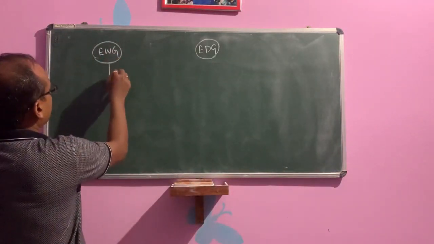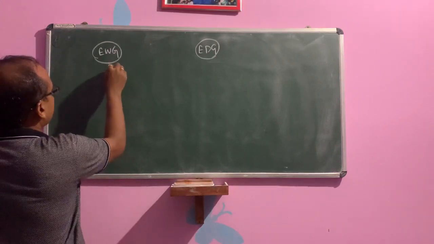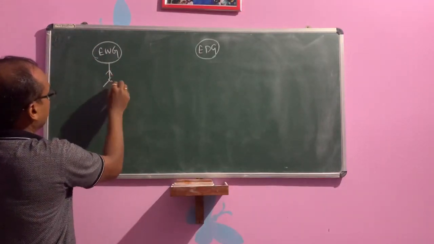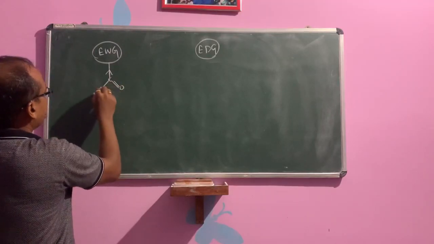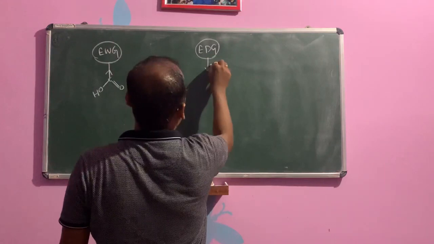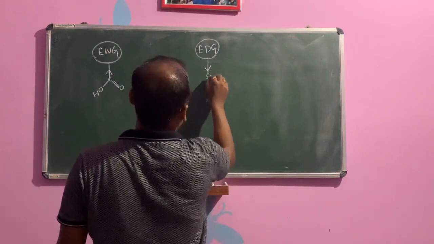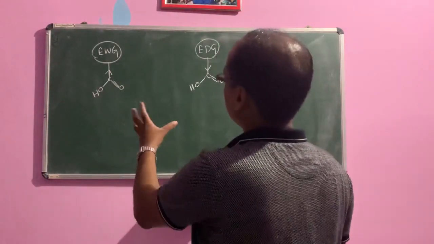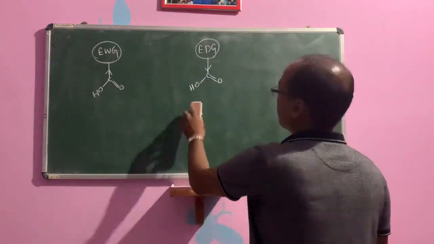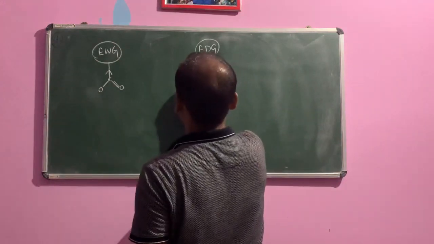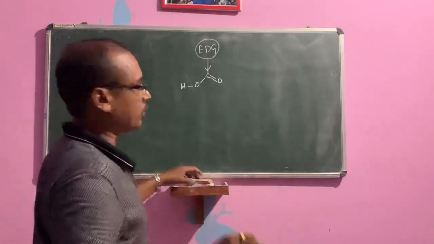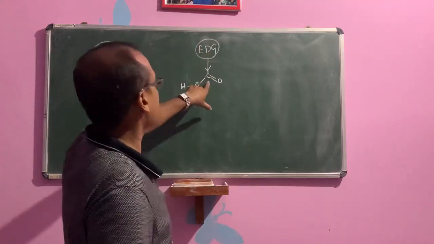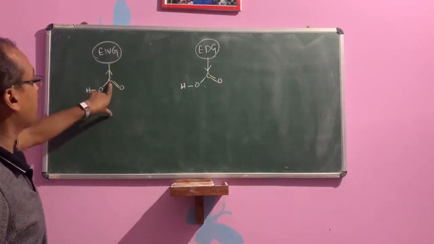Now take the carboxylic acid, C double bond O, OH, with an electron withdrawing group attached, and another with an electron donating group attached to the carbon. In which case will the acidity be more? I am writing it showing the bond. The one with the electron withdrawing group attached to the carbon has the more acidity.